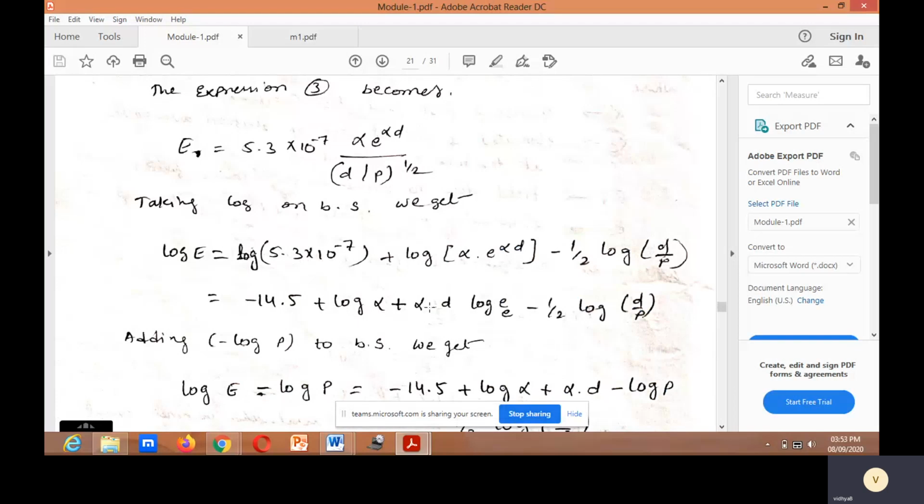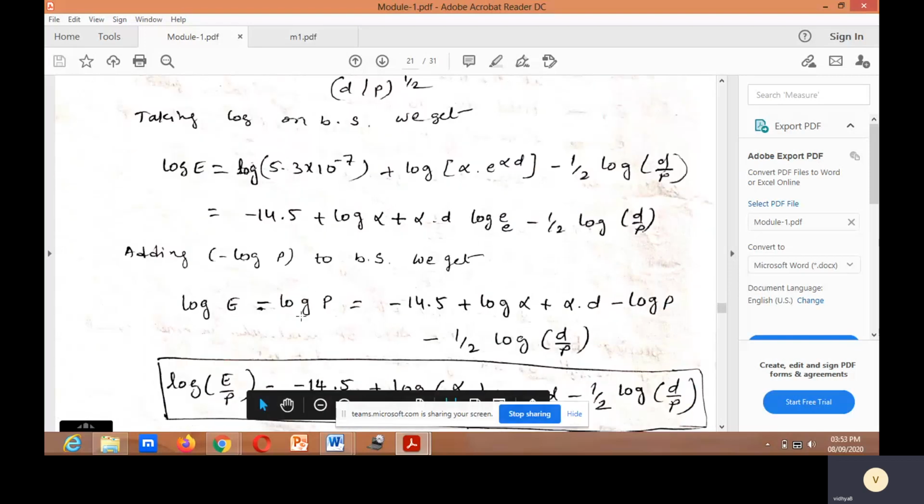Log of a into b can be written as log a plus log b. Log e base e is 1.